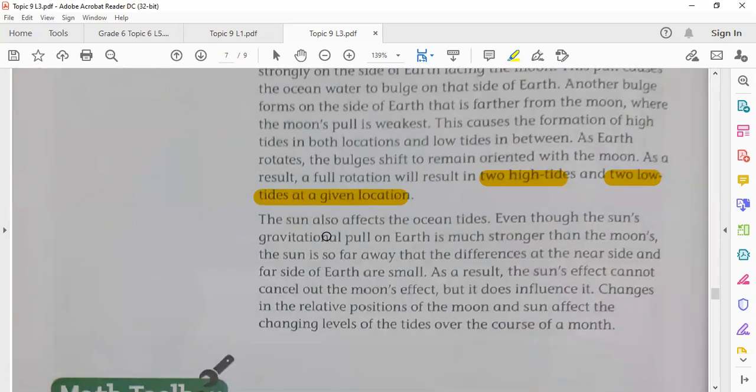Right. The sun also plays a role in the tides. The sun also affects the ocean tides, even though the sun's gravitational pull on the Earth is much stronger than the moon's, but the sun is so far away. For this reason, the gravitational force of the sun has little effect on the tides. It has an effect, but it's not like the moon.